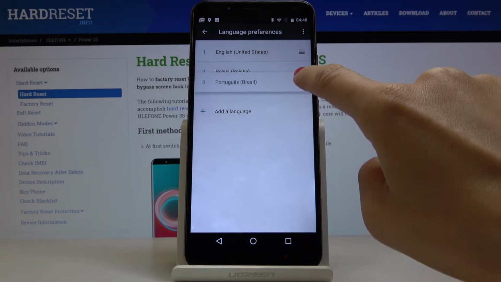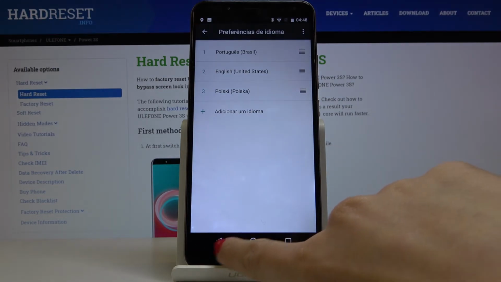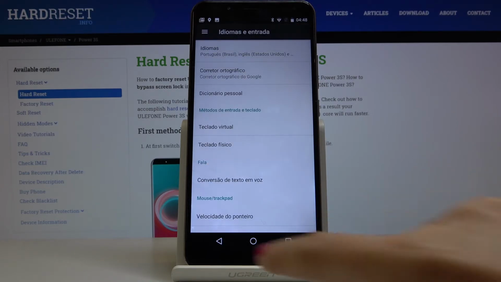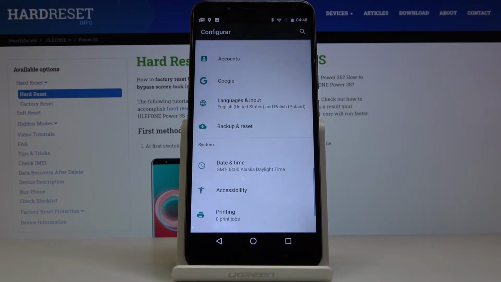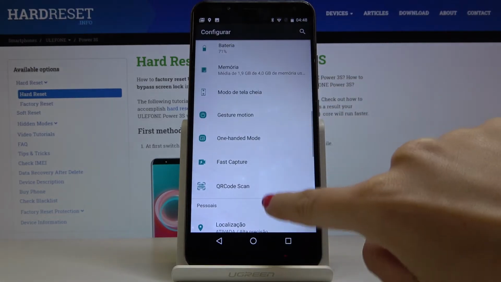Just hold it for a while and then drag it here, and as you can see, now we are in Portuguese. So the whole device now is in Portuguese. You can smoothly use your phone in the preferred language, and then whenever, let me refresh it. Okay, so here it is.